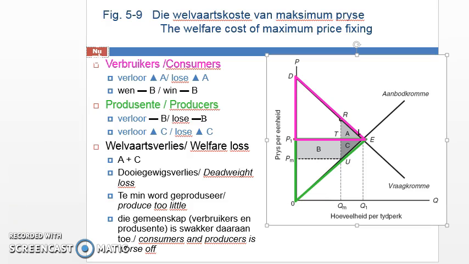So we introduce a maximum price, and the price that is introduced is lower than equilibrium, it's at PM. So at a lower price, the quantity supplied is reduced. So now within the market only QM is produced, which means that it's a shift from Q1 to QM. This means that this whole triangle here, which is a part of the consumer surplus and a part of the producer surplus, is now lost as a result of the reduced quantity.